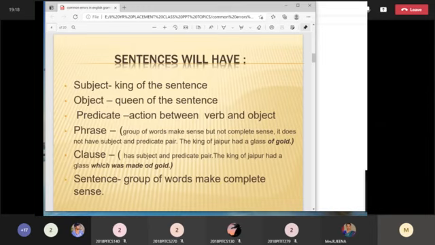Now, why are sentences very important for you? You are going to spot the error in the sentence, so that is why you are going to deal with sentence errors. First you need to know the sentence pattern. You have separate classes for that: what is sentence pattern, and how you can write correct sentences. It goes from words to sentences, paragraphs, essays. It is actually technical writing, and you can go step by step. So a sentence will have a subject, object, and predicate.